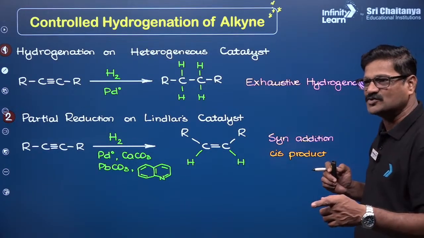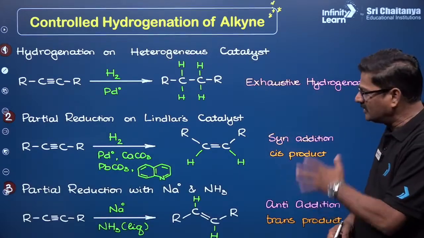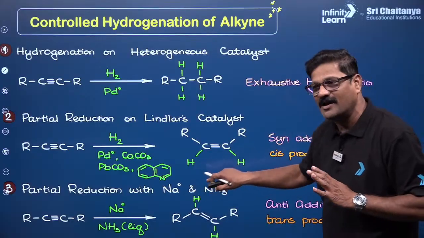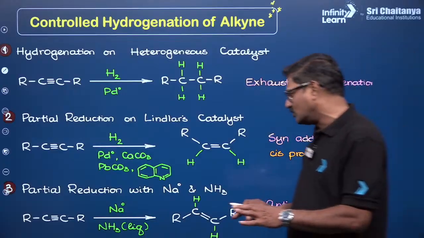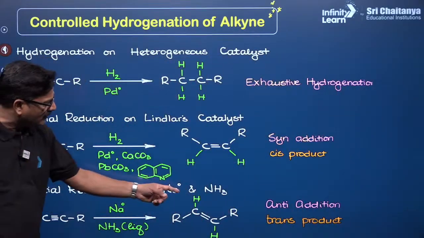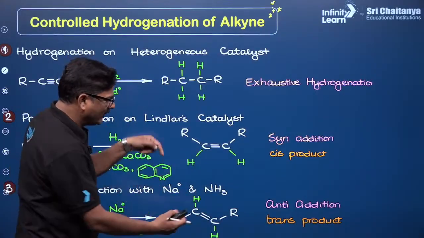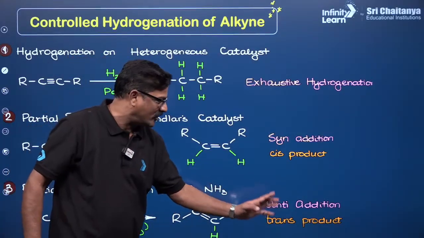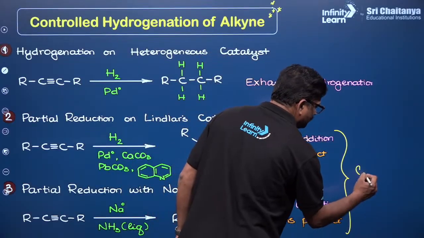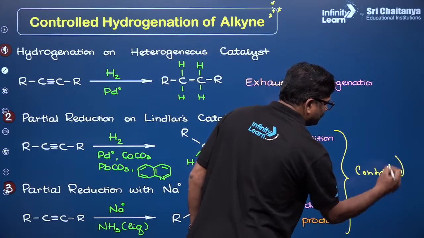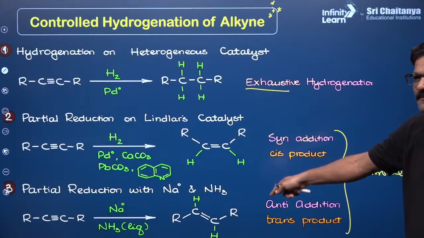Yes, exactly. It is going to be ammonia. If it is sodium and liquid ammonia or lithium and liquid ammonia, you are going to get a trans alkene. Partial reduction with sodium in ammonia, and lithium in liquid ammonia. You are going to see here hydrogen on one side for the cis product, and hydrogen on the opposite side, anti-addition, gives a trans product, and this is also called controlled hydrogenation, as opposed to exhaustive hydrogenation. Picture is in front of you.